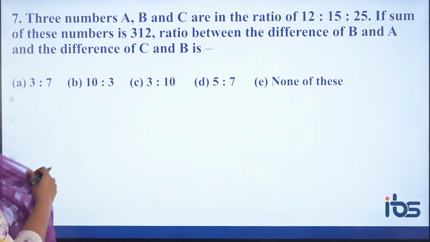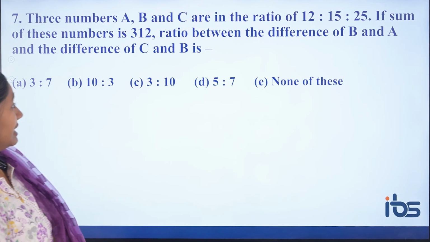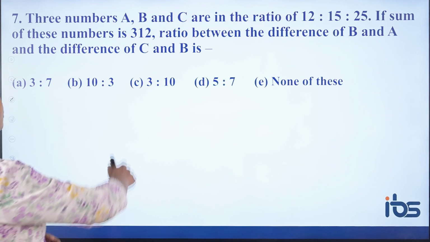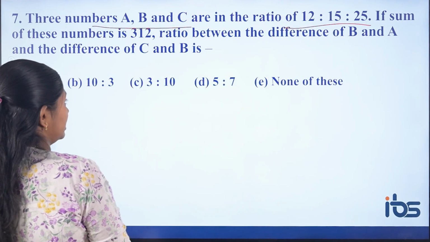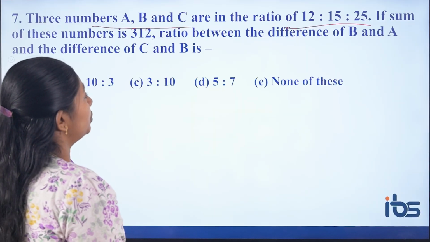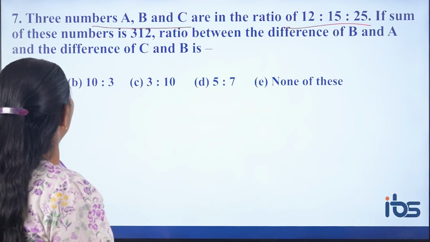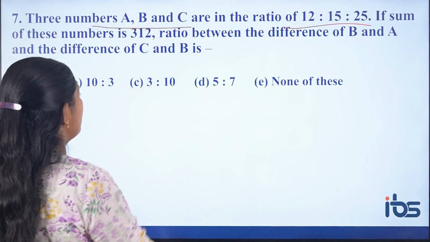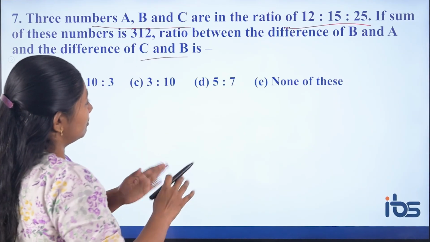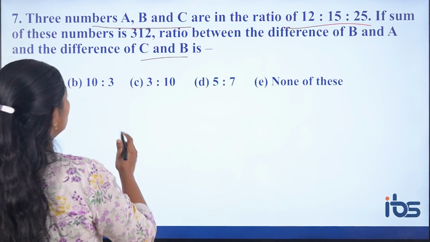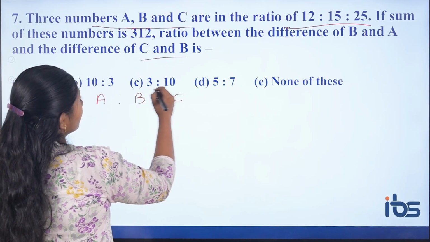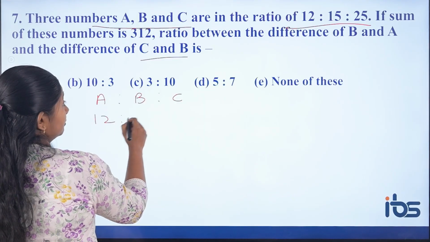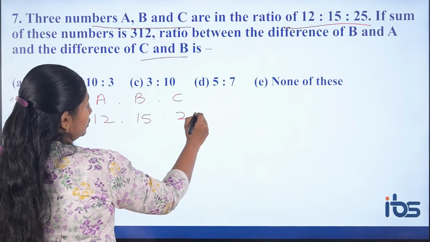So the next one. Three numbers A, B and C are in the ratio, so the ratio of the three numbers is given. If the sum of these numbers is given, find the ratio between the difference of B and A and the difference of C and B. So first of all, A is to B is to C they have given, 12 is to 15 is to 25.